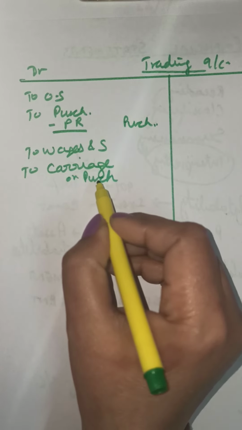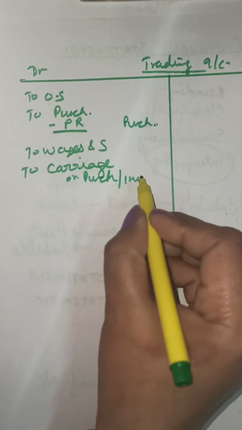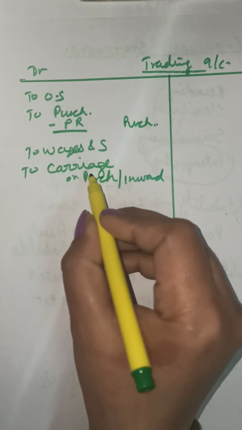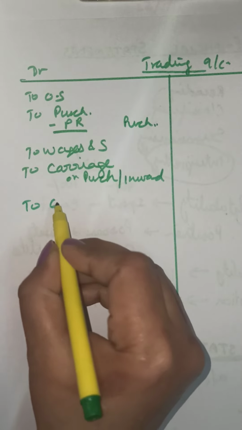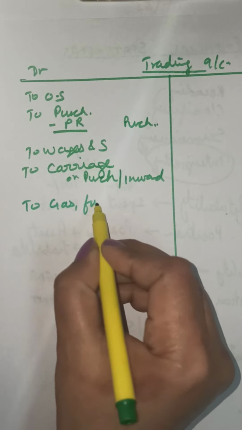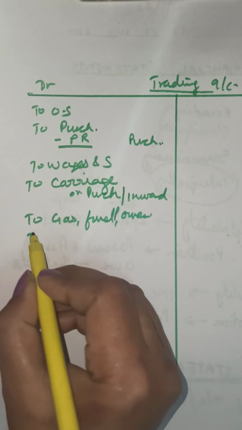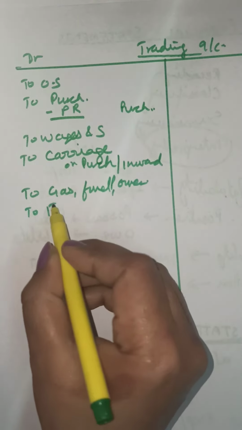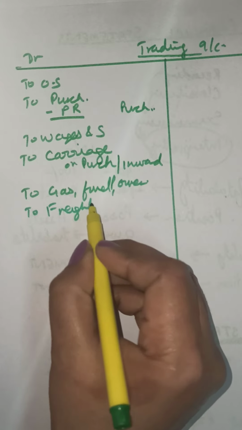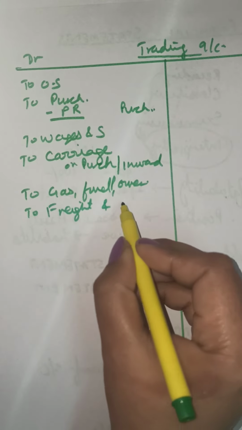Carriage inward is also this account, the trading account. Gas, fuel, power will also come here. To freight, to freight and cartage.